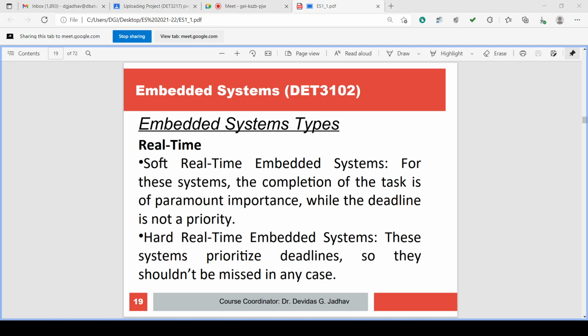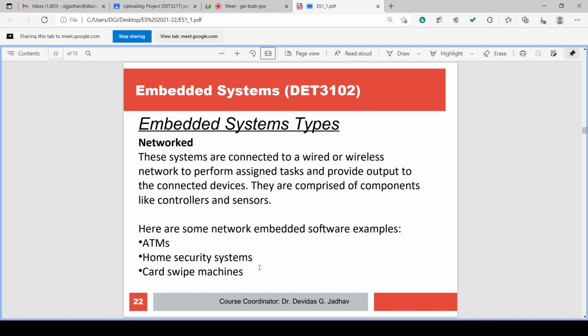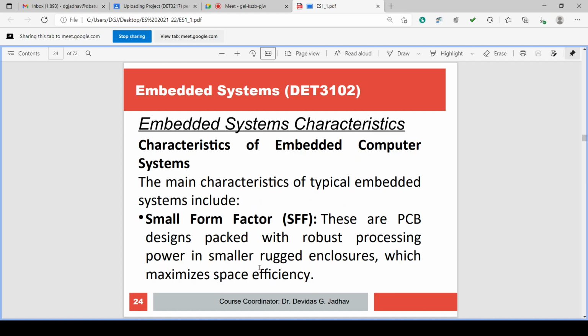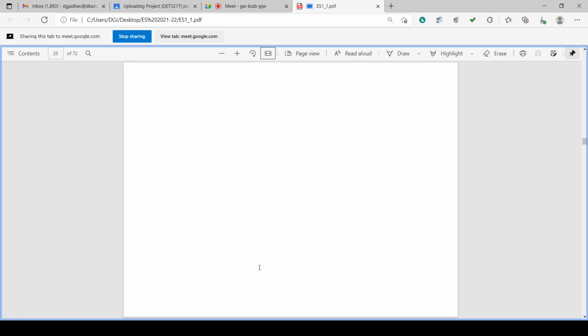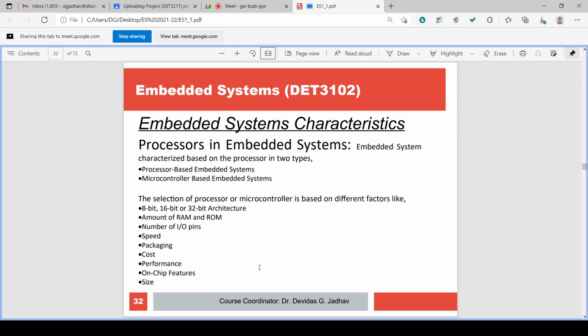Please wait one minute. We have seen the types of real-time, soft and hard real-time, and then examples: standalone examples, networked examples, mobile or handheld examples. There are various characteristics of the embedded system. Those we have seen, isn't it? Then embedded system processors we have seen. Either an embedded system is microprocessor based or microcontroller based. Okay, those we have seen.